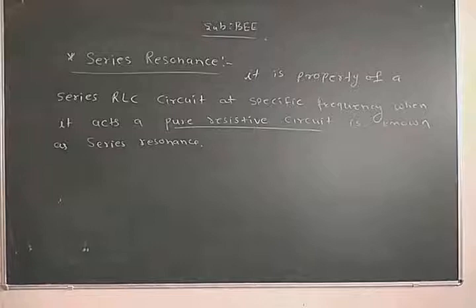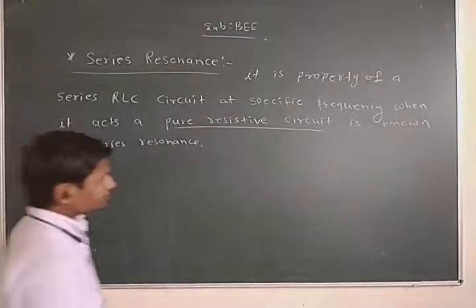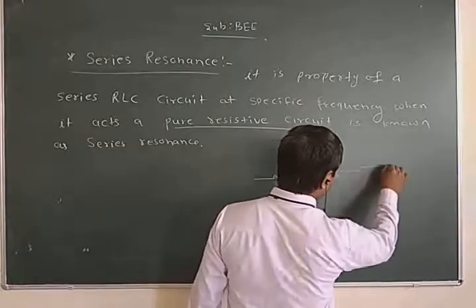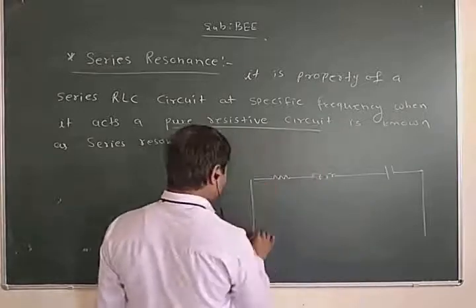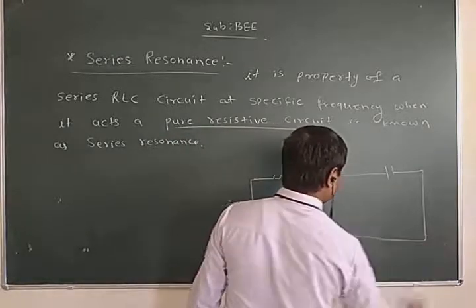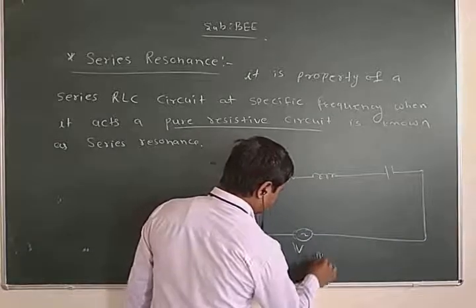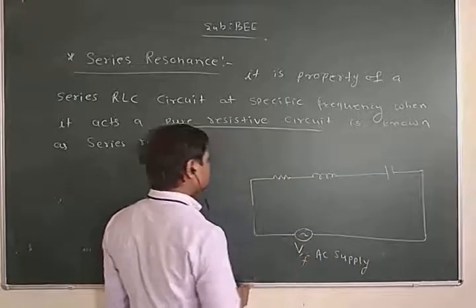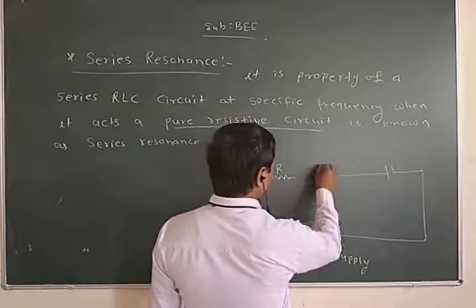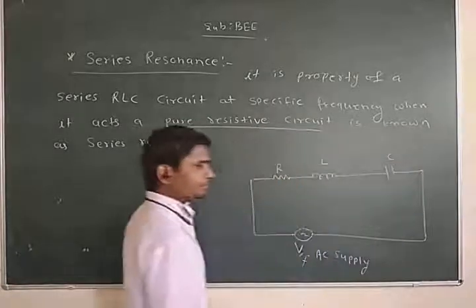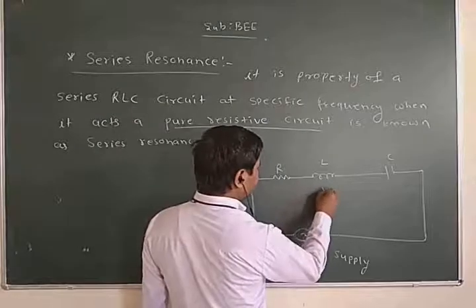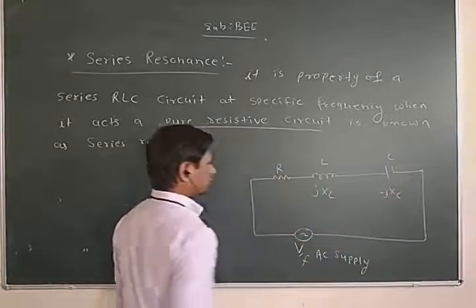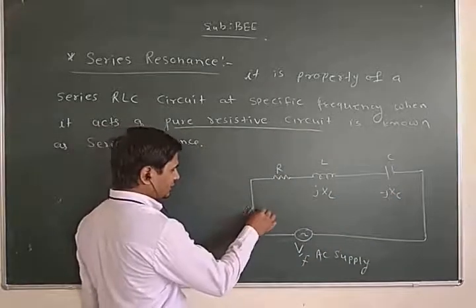Okay. Now we consider a series RLC circuit, excited with an AC source V, AC supply, and frequency f, with resistance R, inductance L, capacitance C. Reactance of the inductor is XL, reactance of the capacitor is XC, that is minus j. Current flowing in the circuit is I.